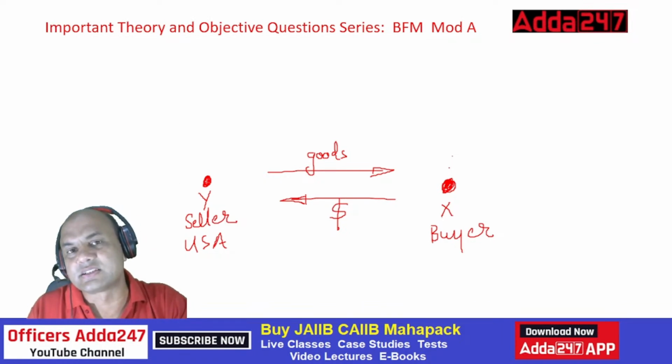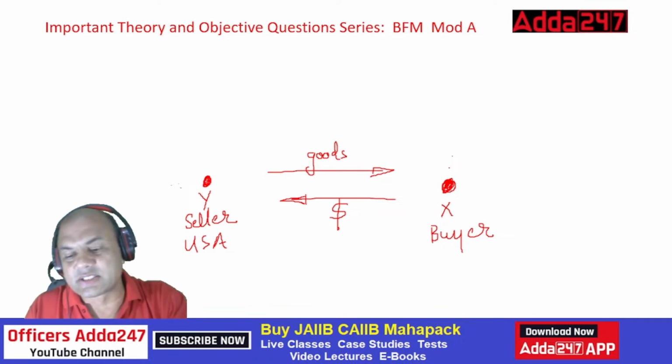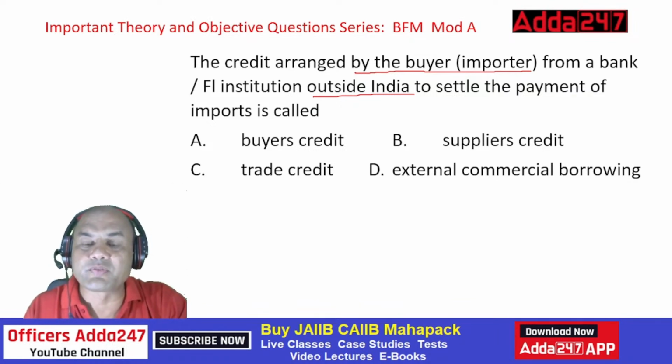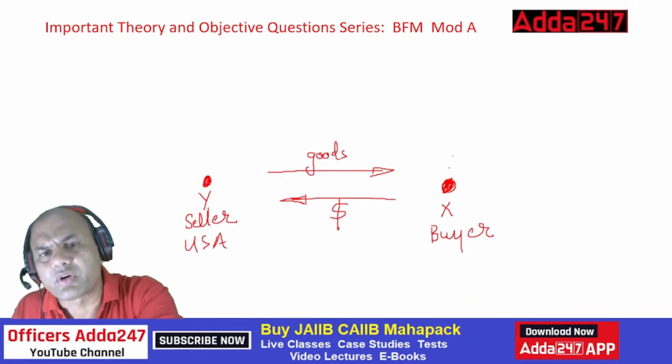Y says there are two ways out. One way out is this case: the credit arranged by the buyer, importer, from a bank outside India to settle the payment of imports. So the payment is arranged from India, meaning from outside. What will this be called as?